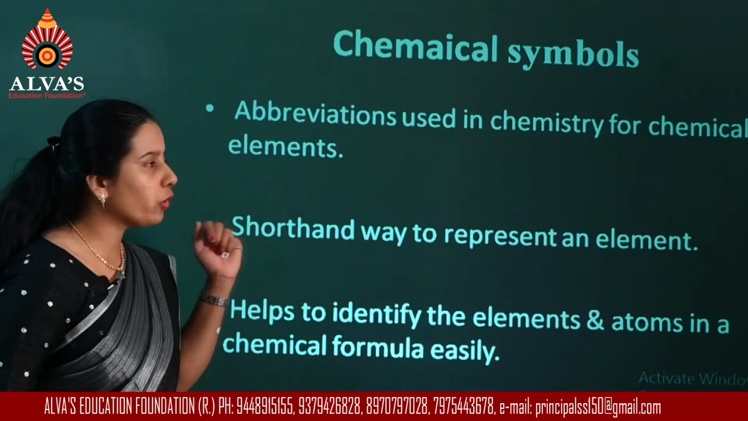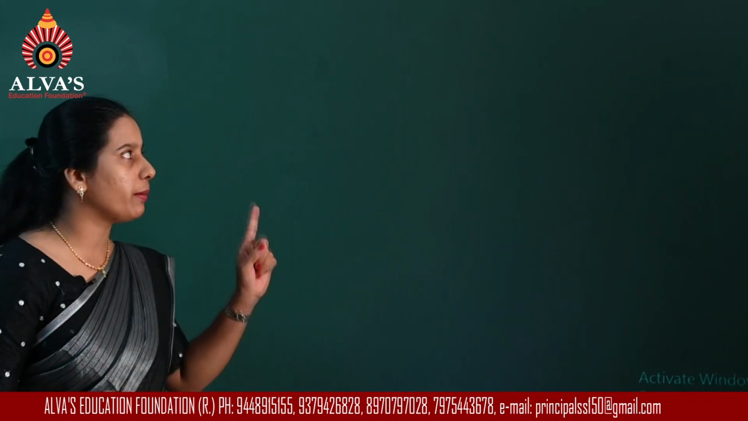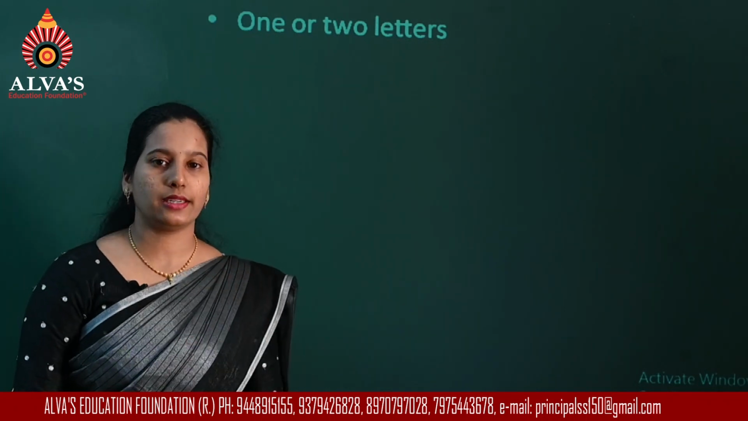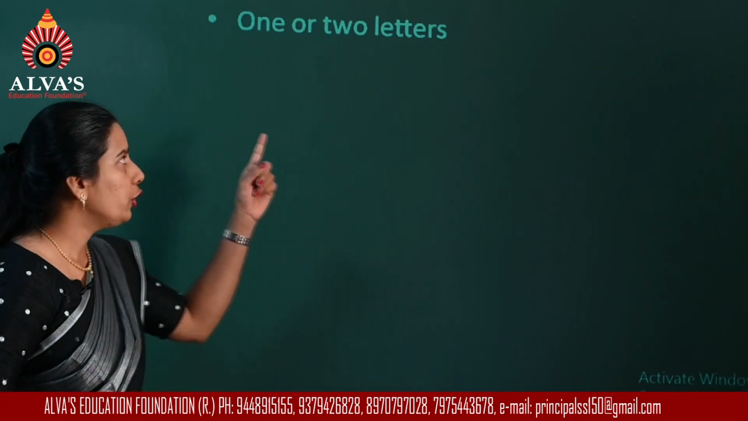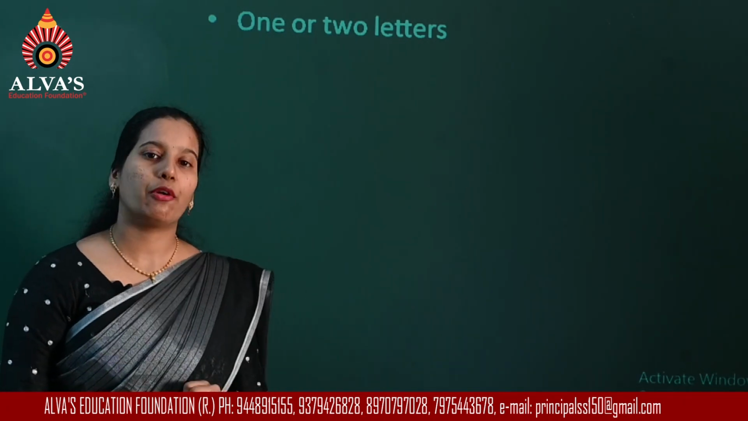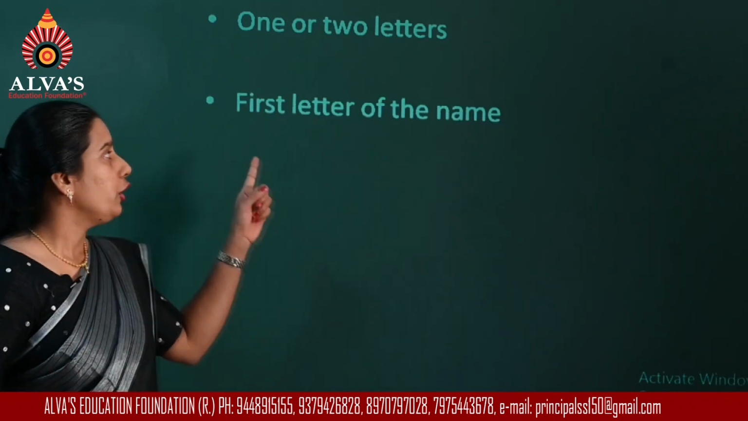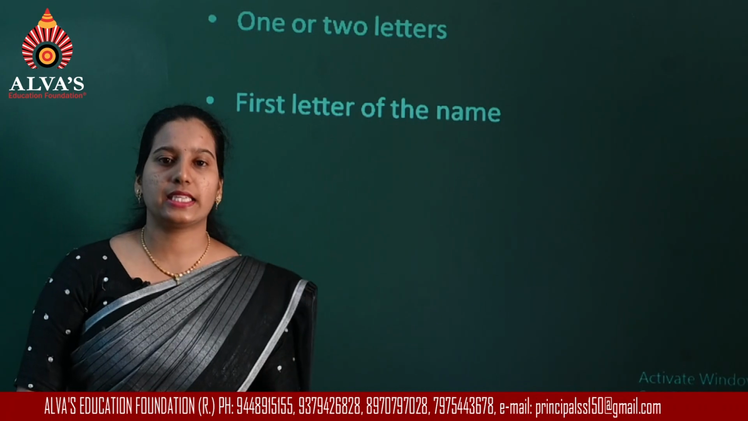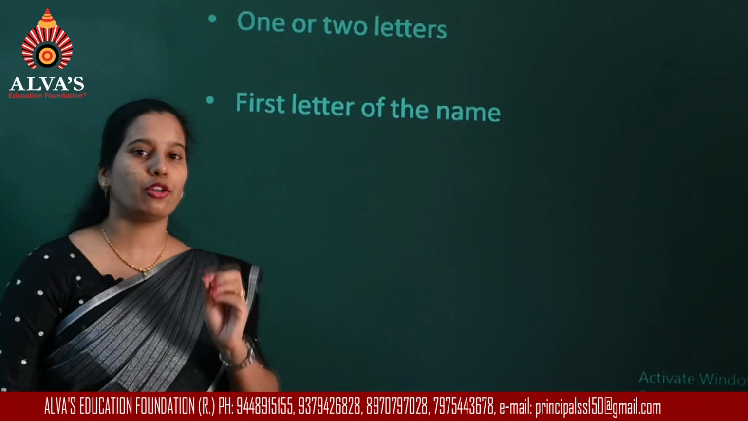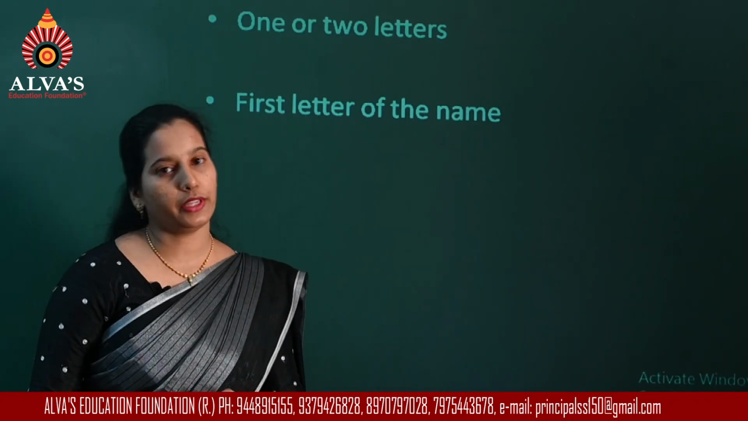Now, how to write the chemical symbols? There are 2 ways of writing the chemical symbol, that is, either you can use a single letter, 1 letter, or you can use 2 letters. Now there are 4 ways of writing the symbol. The first one is using the first letter of the name of the element. So using the first letter of the name of the element, you can write the symbol for some of the elements.